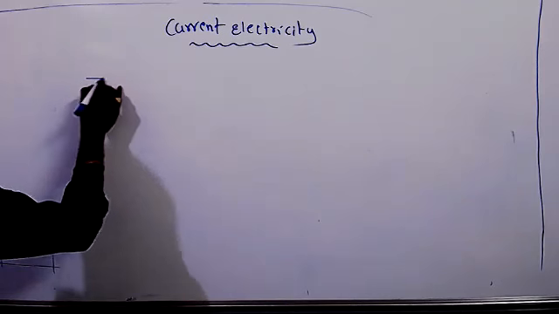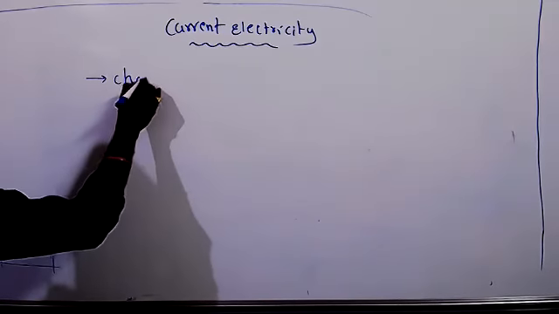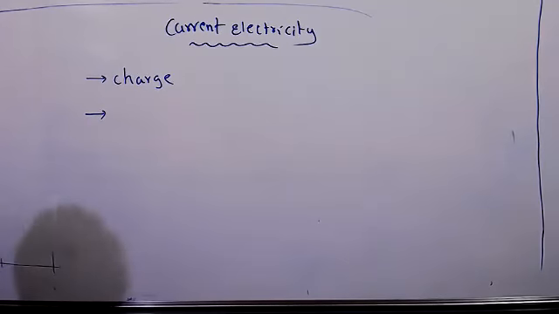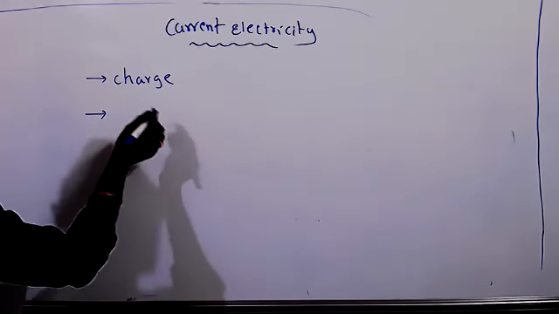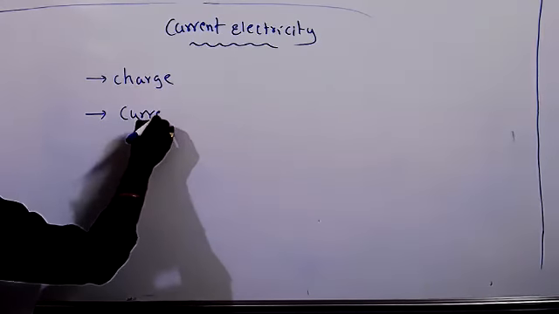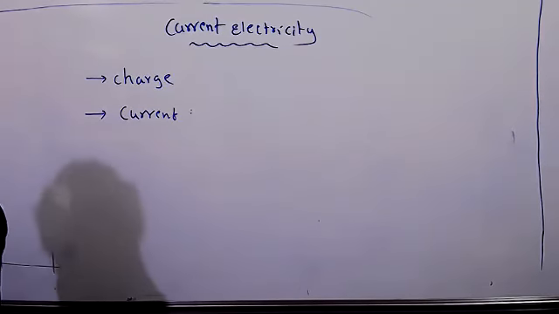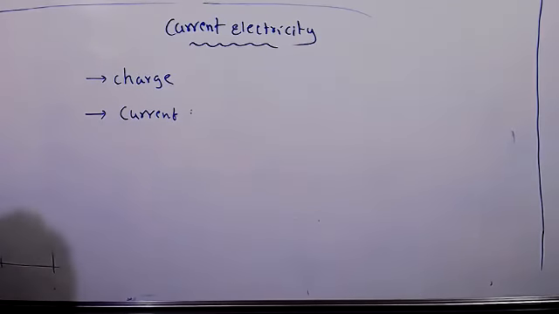So first we discussed charge. Already we know what charge is. Can anybody say what charge is? Property of a material, sir. So it is the fundamental property of matter, right? Then the current. What is current? Sir, it's the rate of flow of charge.